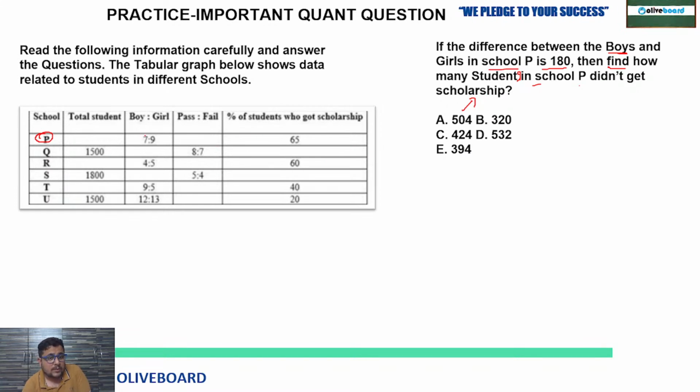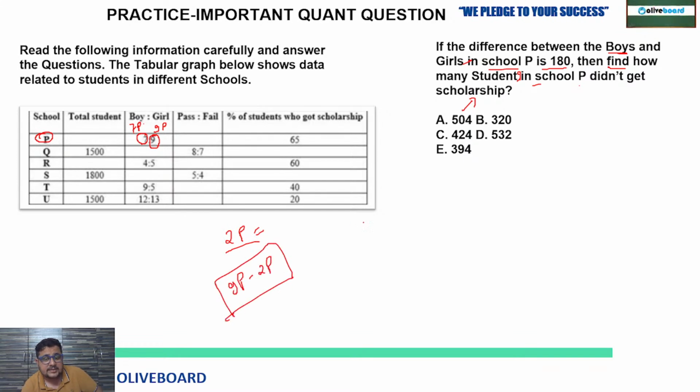So we know one data that 7:9 is the ratio of boy and girl, and difference between boys and girls is given, that is 180. Okay, in a school P. So 9 part belongs to girl, 7 part belongs to boy. So 9 part minus 7 means 9 minus 7, so 2. Their difference is going to be what? 2 parts.